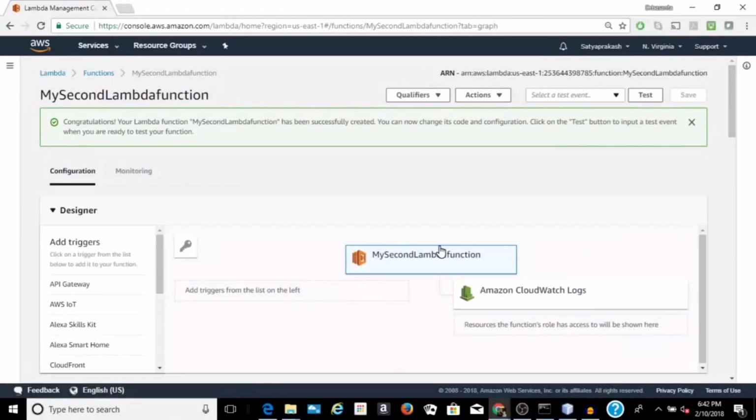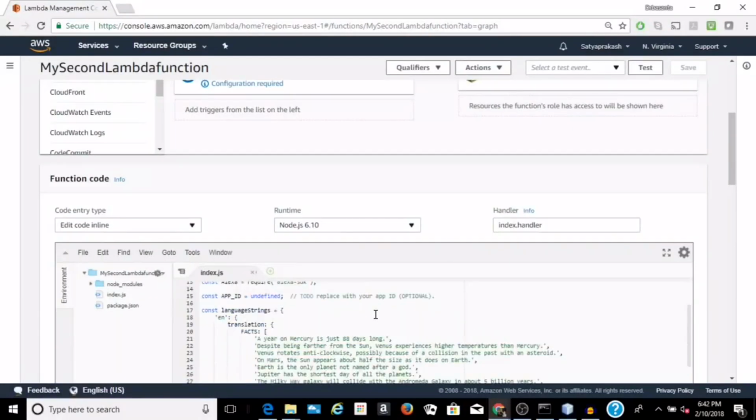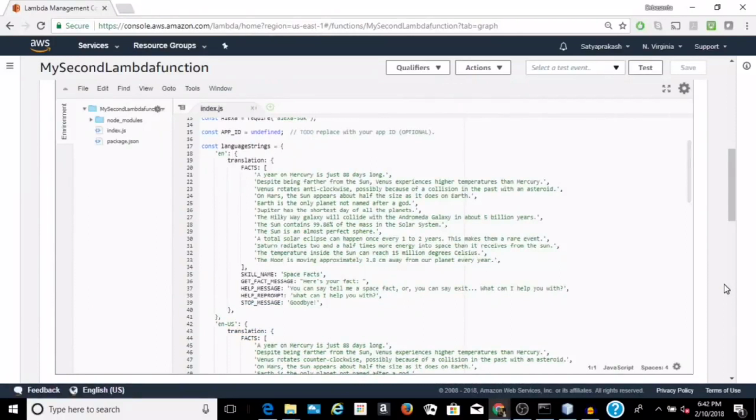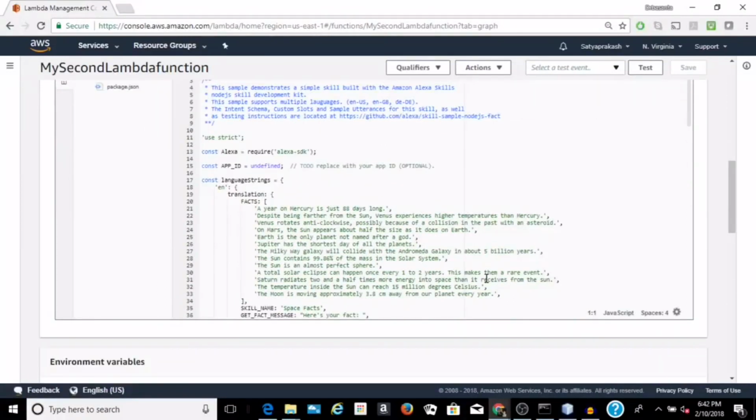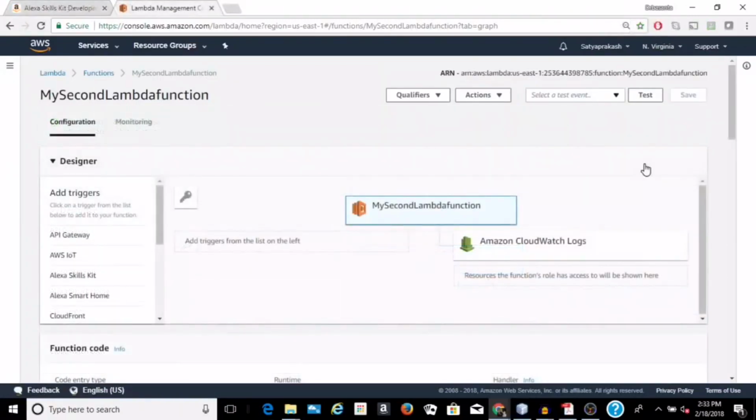Here the function has been created, and as with the function created from scratch, it similarly has access to CloudWatch logs, and we have to attach a trigger. We can attach an Alexa Skills Kit trigger here, and we can see the code created here. Basically we don't have to write the code here; we get the template code and can make whatever modifications we want. So this is the basics of how we can create a Lambda function from a blueprint.